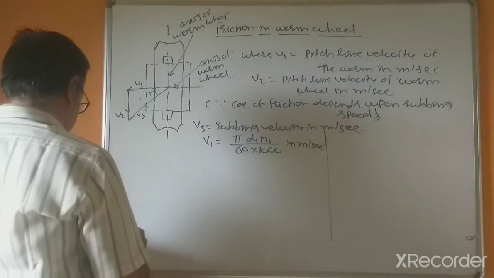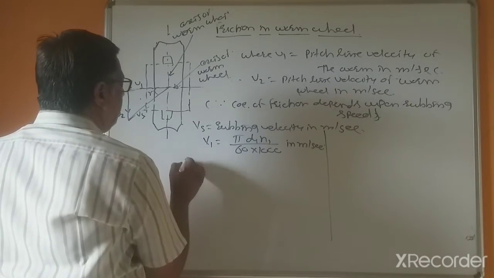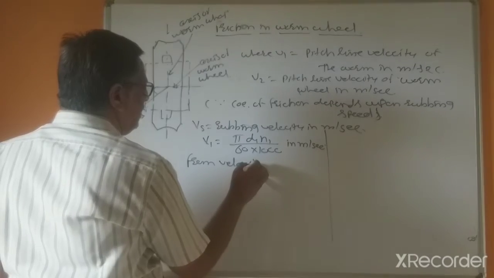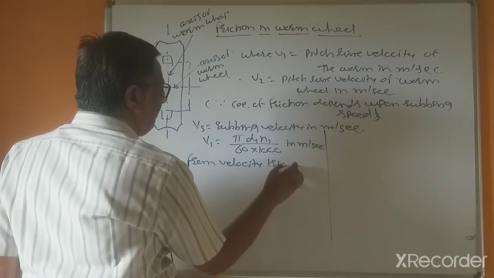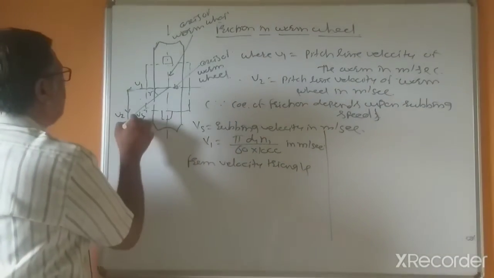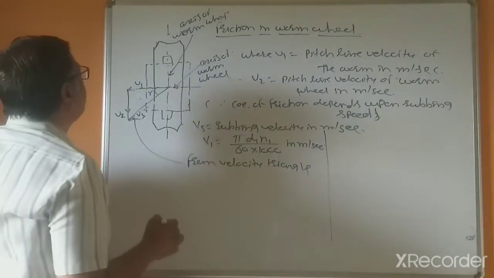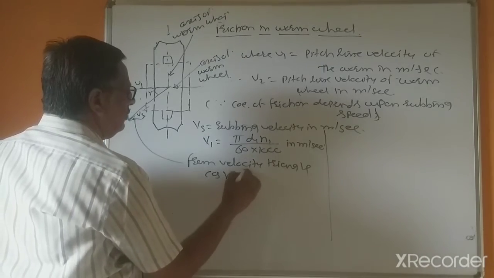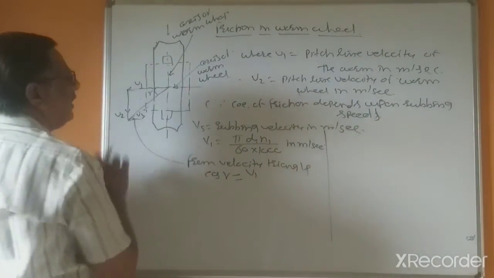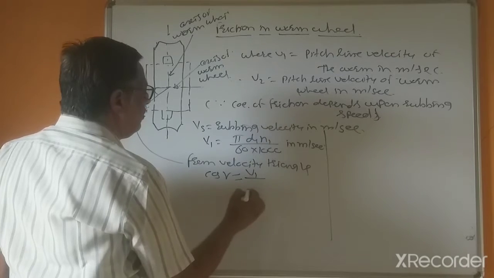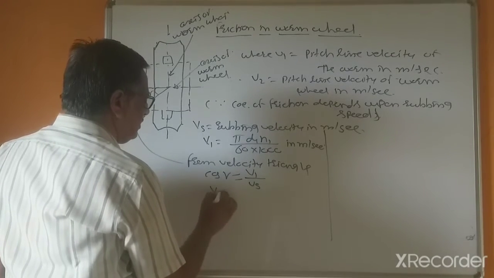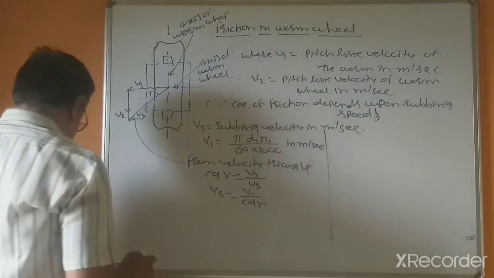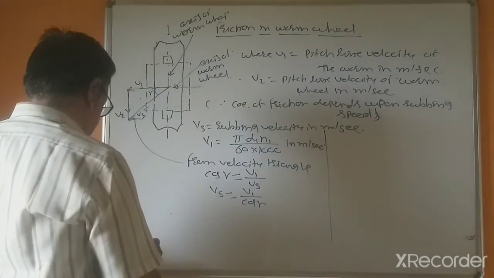And from the velocity triangle, cos gamma equal to V1, the adjacent side, divided by the diagonal Vs, or Vs equal to V1 divided by cos gamma.